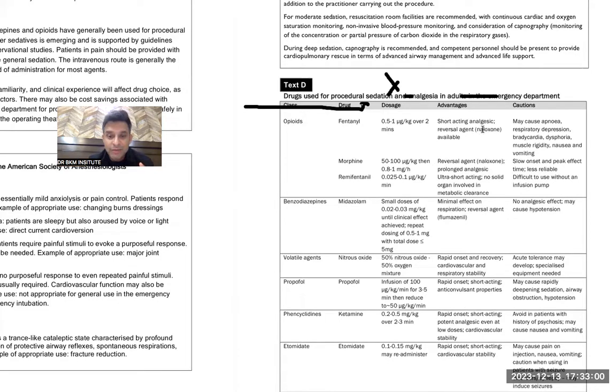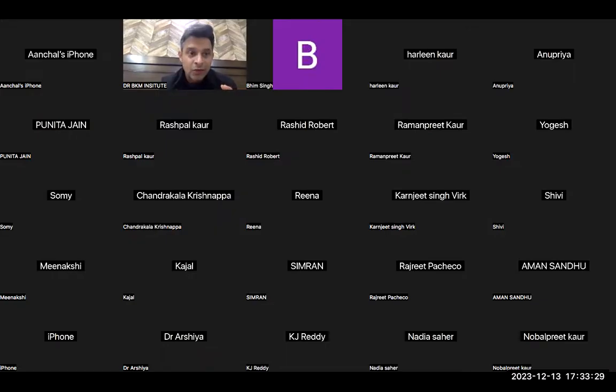Then I could have filled in the word naloxone, but I did not, because in this one it was flumazenil. If it had also said naloxone, then naloxone could have been the answer, and reversal agent could have been the answer. Both answers would have been correct. But now that naloxone is different from flumazenil, only one answer can be correct, that is reversal agent. That is how you do Reading Part A in a very quick and fast way. This is what fetches you the maximum marks.